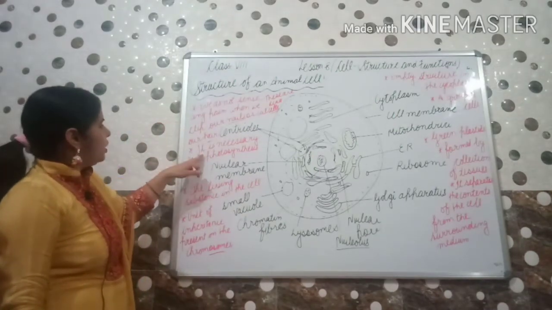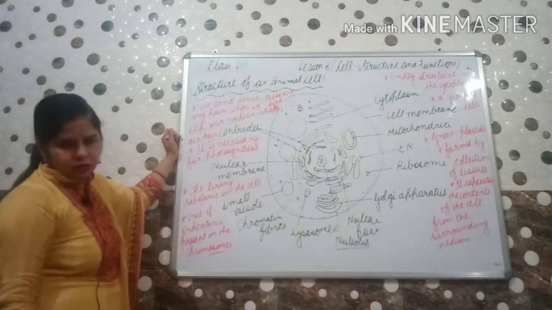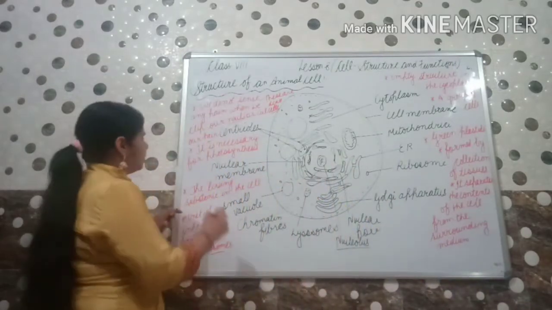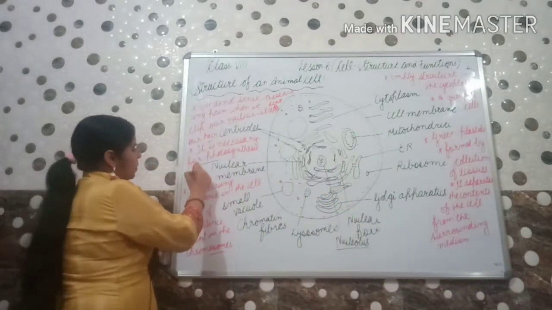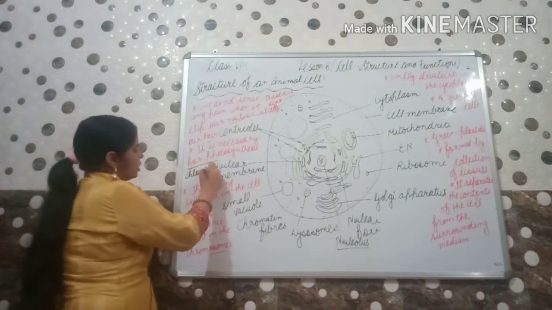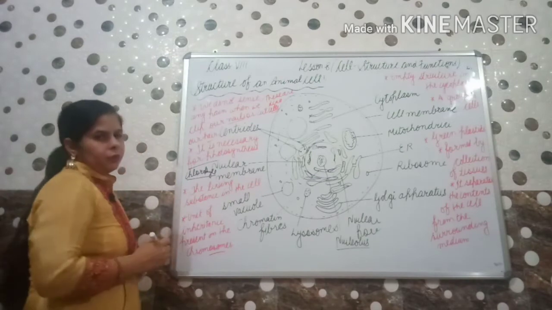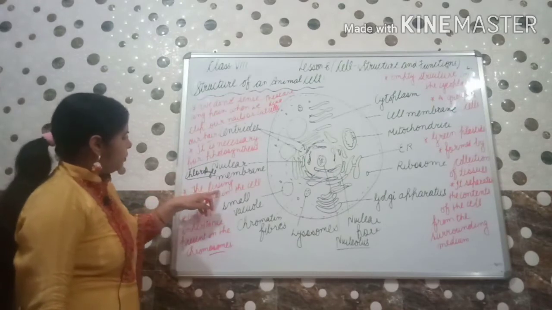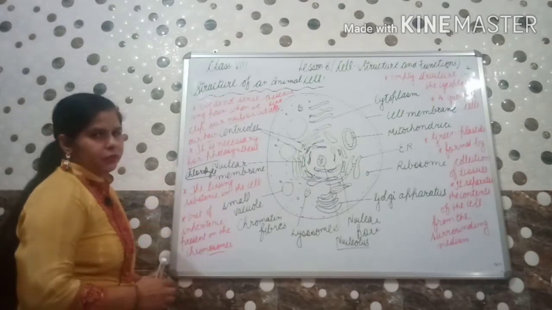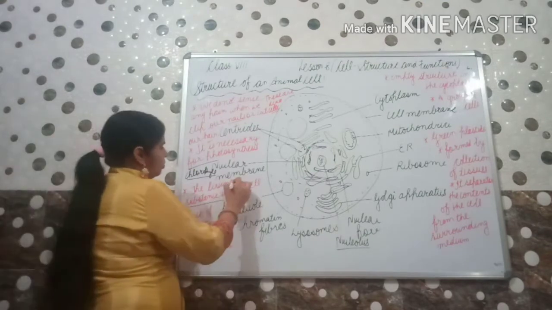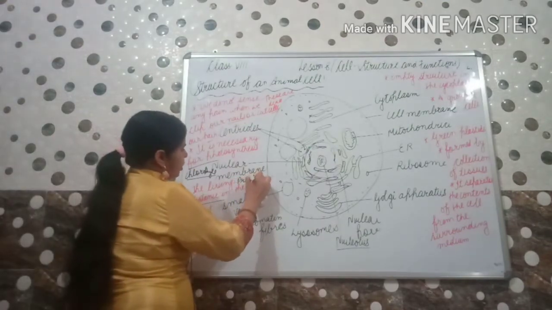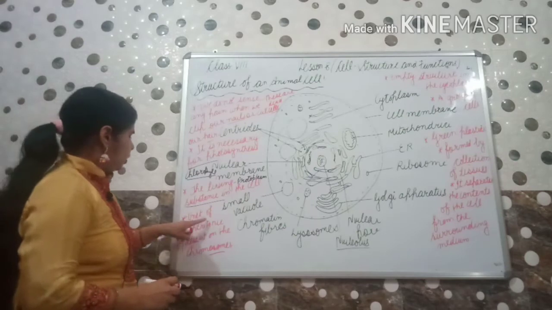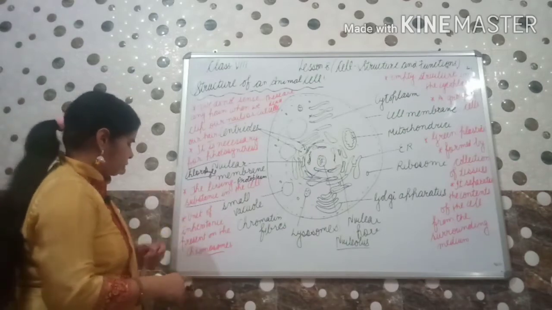Next question, what is necessary for photosynthesis? The answer will be chlorophyll. Chlorophyll is necessary for photosynthesis. Without this, the photosynthetic process will not be carried out. Next, which is the living substance in the cell? Living substance in the cell is called protoplasm. Okay. Next question, unit of inheritance present on the chromosomes.